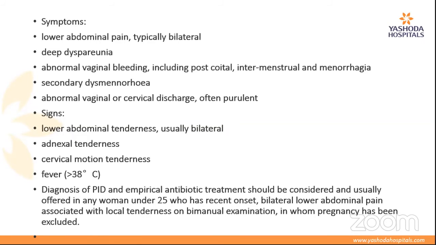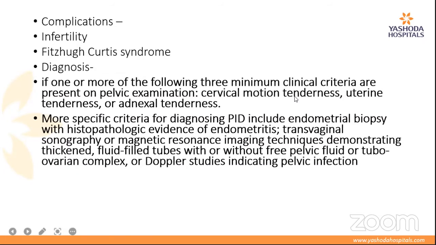So they present with lower abdomen pain. Typically it is bilateral pain. In PID, it's a bilateral lower abdominal pain. They also have deep dyspareunia, abnormal vaginal bleeding, including postcoital, intermenstrual, and also some menorrhagia. There can be dysmenorrhea. And we have lower abdominal tenderness, adnexal tenderness, cervical motion tenderness. These are elicited on a pelvic examination. Diagnosis of PID and empiric antibiotic treatment should be considered and usually offered in any women under 25.